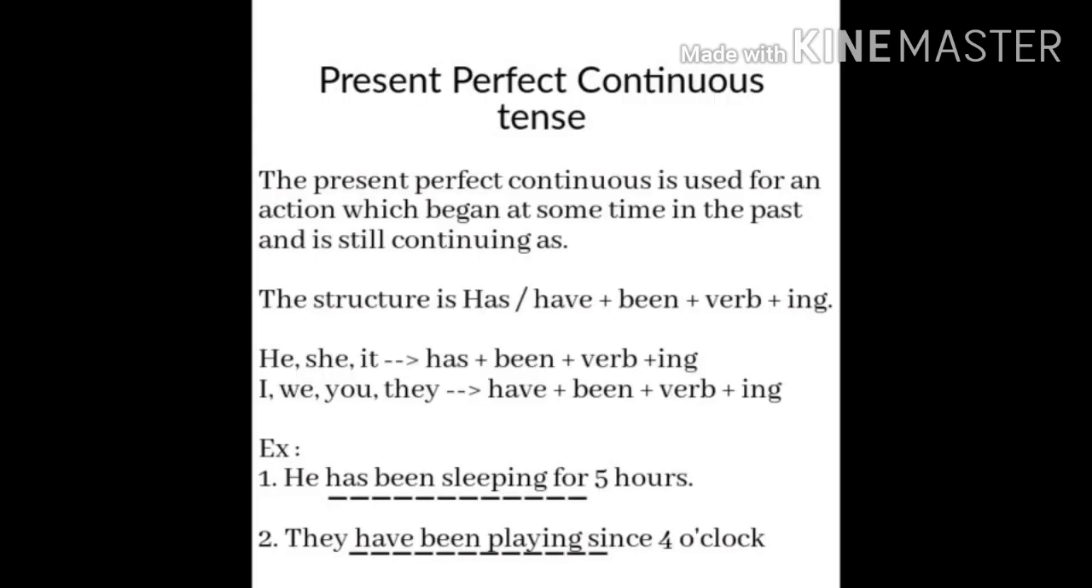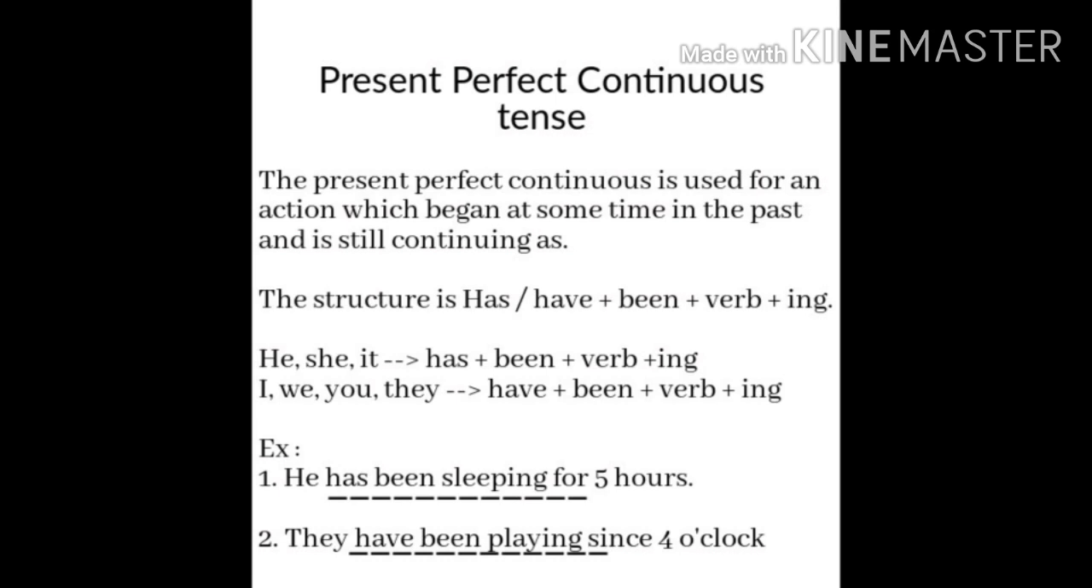Okay children, let's recall what we learnt about present perfect continuous tense, past perfect continuous tense and future perfect continuous tense. Present perfect continuous tense is used for an action which began at some time in the past and is still continuing as. The structure is has or have plus been plus ing form of the given verb. If a subject is singular, we must use has been plus ing form of the verb. If a subject is plural, we must use have been plus ing form of the given verb.